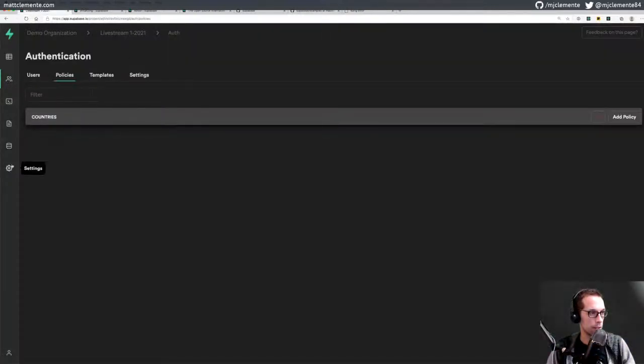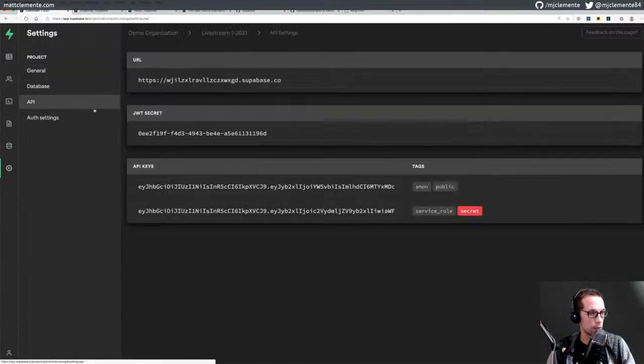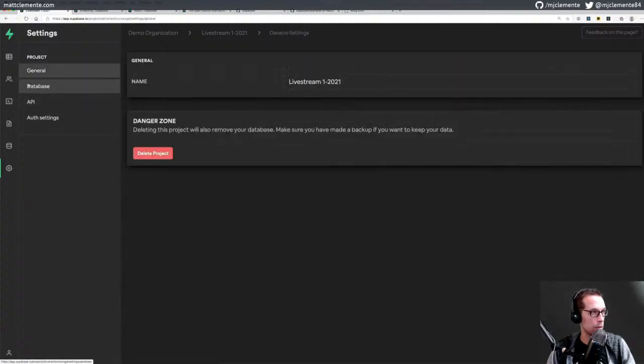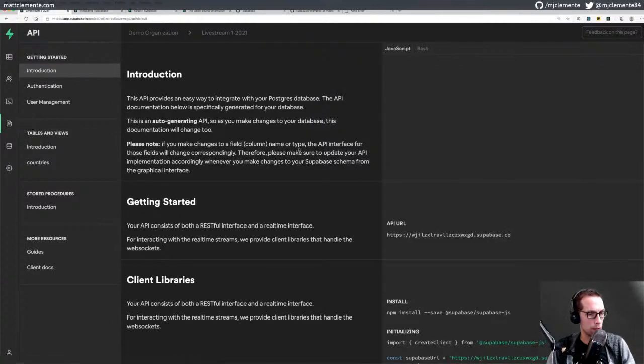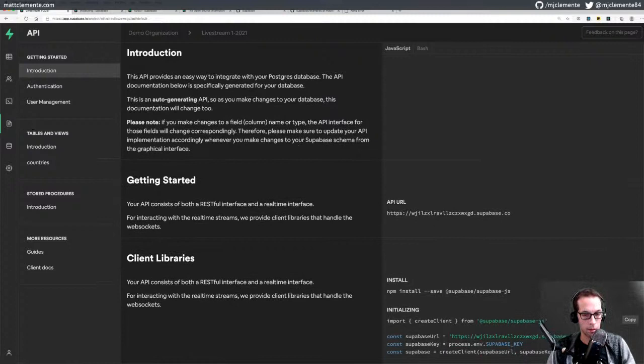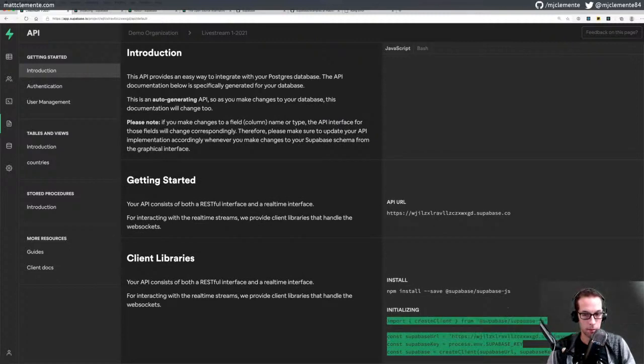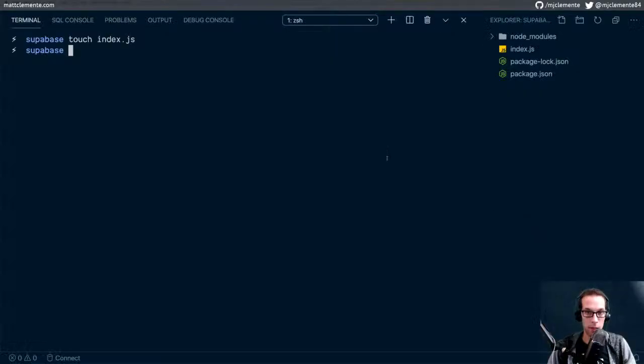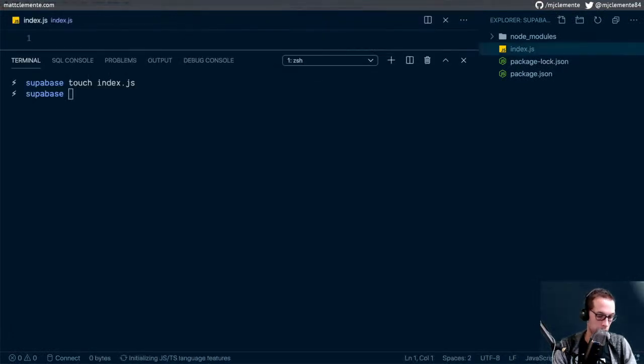Let's just make sure that we can access this. So that's my anonymous key. It'd be nice if I had a little copy button here. Database, general, authentication, SQL, API. Okay, we'll grab this. We'll copy it. We got the copy button there, and we'll hop back over to our index.js.